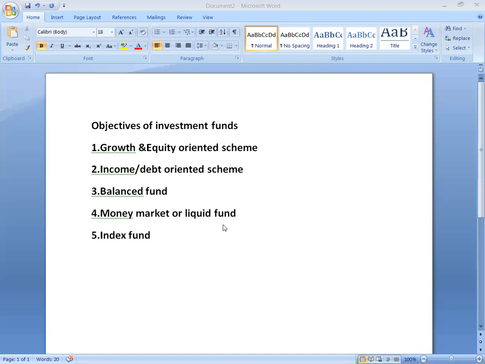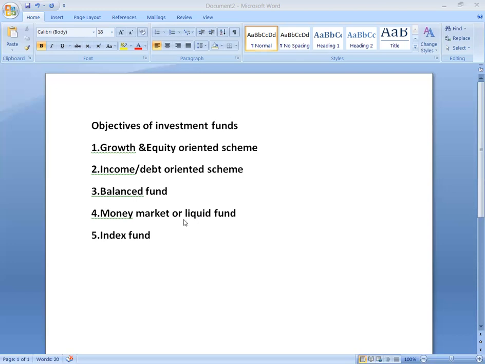It can be short-term instruments such as treasury bills, call money market, commercial papers, and certificates of deposit that can be included in money market funds.